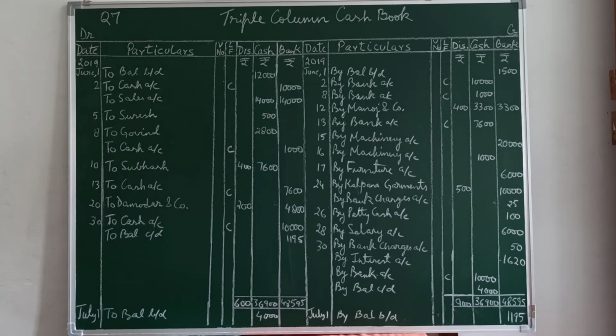So 200 is discount allowed. 4,800 is the amount of the draft or check deposited to bank on the same day. So in the bank column.